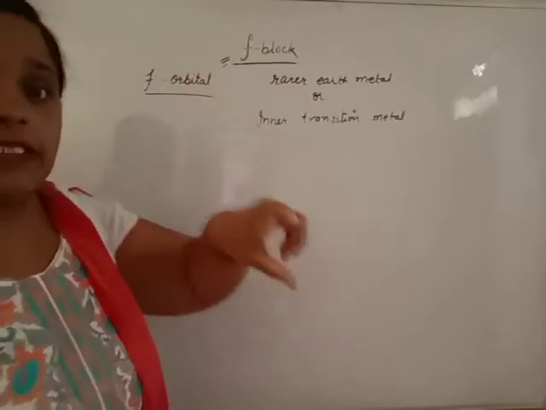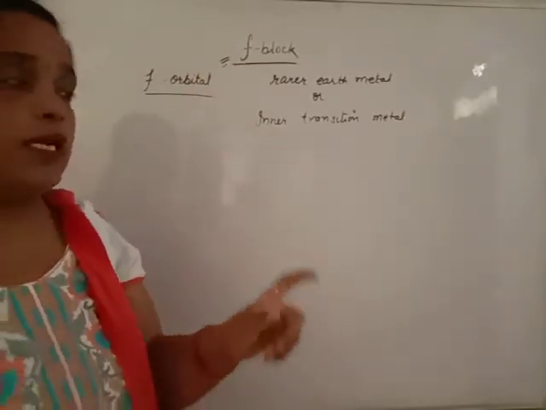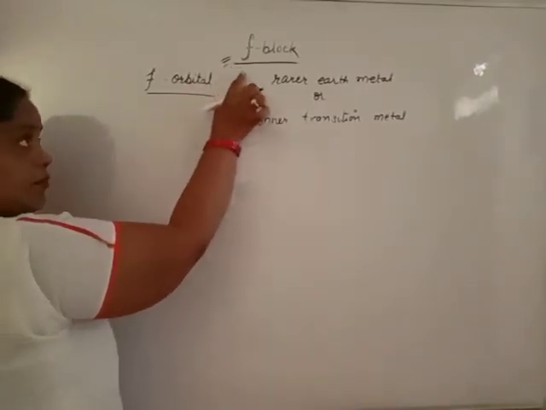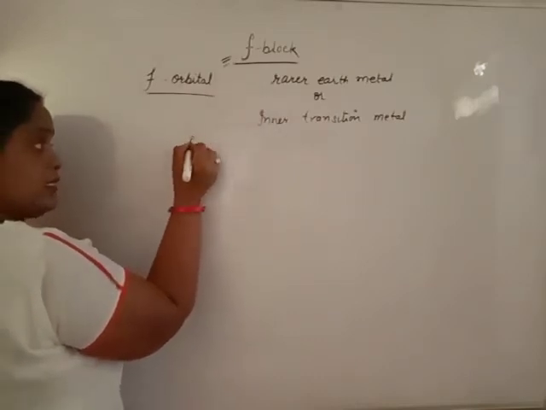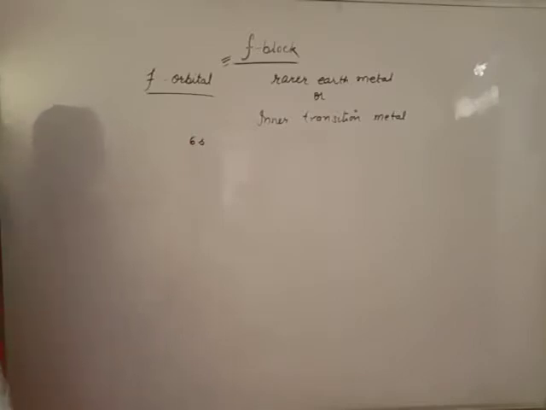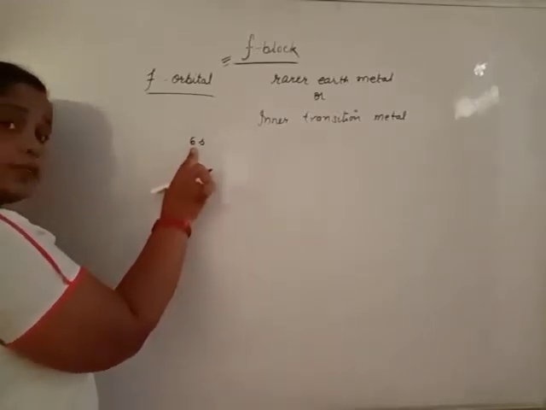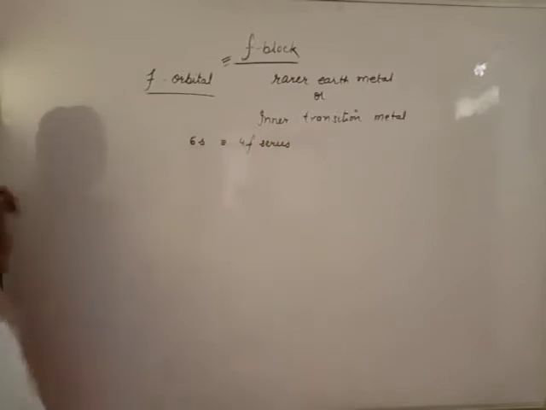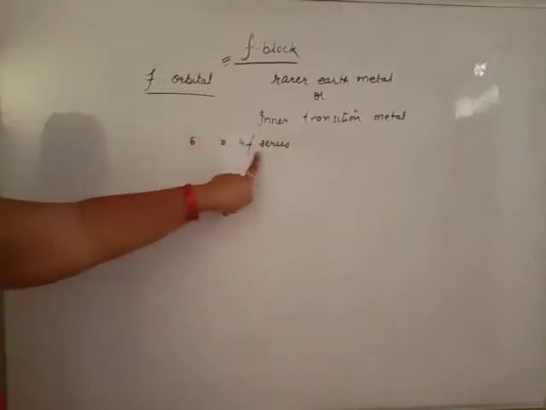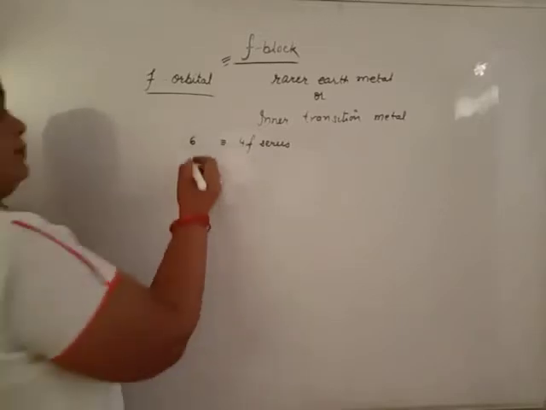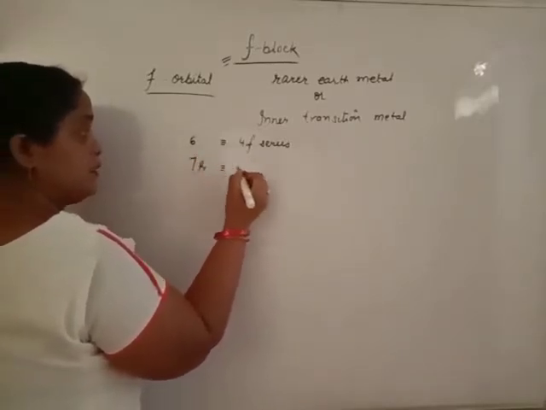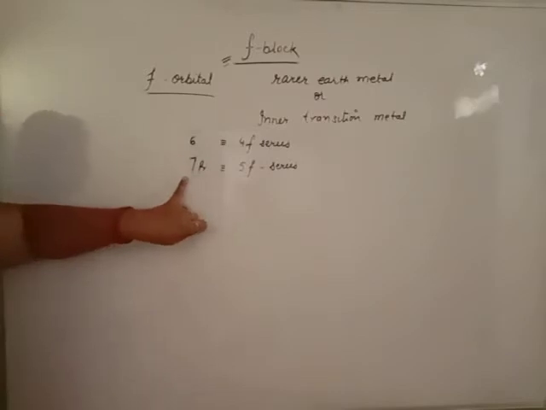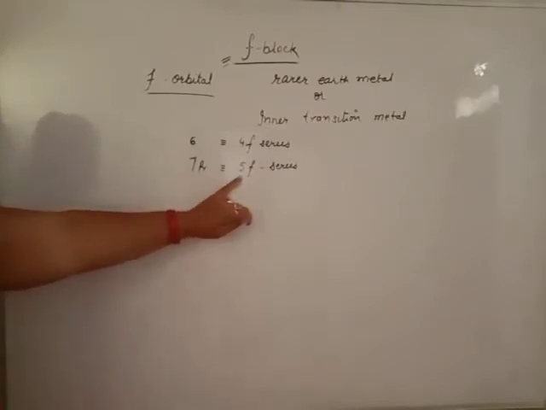These F block elements exist between group 3 and 4 and in the 6th and 7th periods. The 6th period is known as the 4f series because the last electron of 6th period elements enters the 4f orbital, and the 7th period is known as the 5f series because the last electron of these elements enters the 5f orbital.